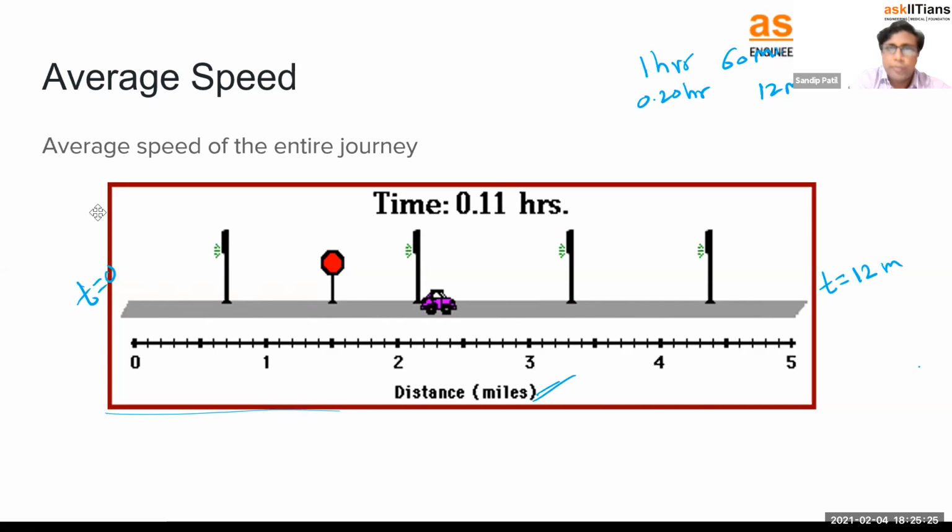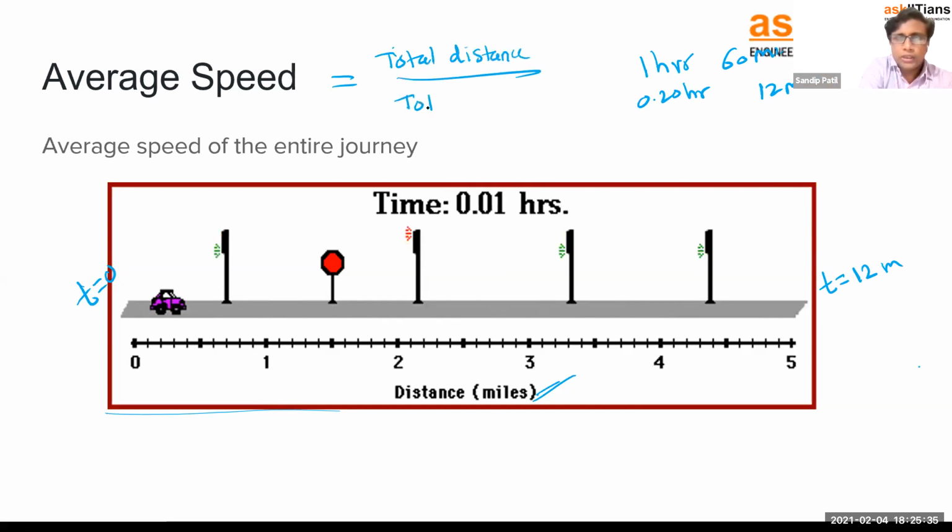So the simple formula for average speed is the total distance covered upon the total time taken. So total distance is 5 miles. Time taken is 12 minutes.